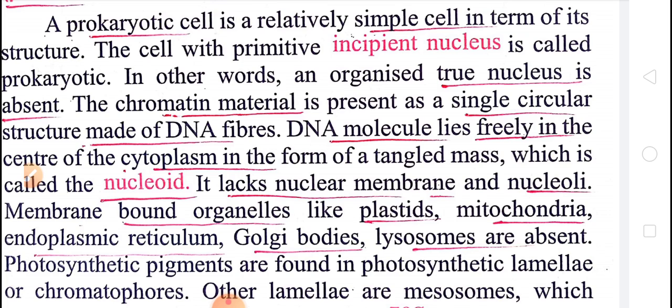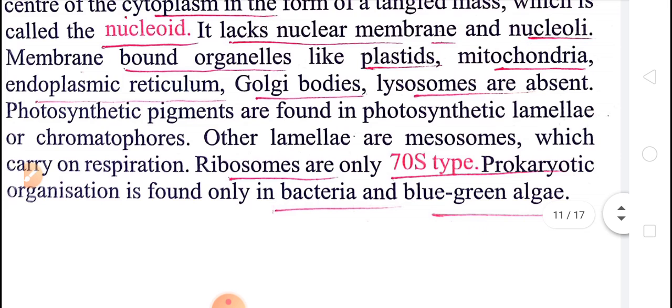The prokaryotic cell lacks the nuclear membrane and nucleoli, and membrane bound cell organelles like plastid, mitochondria, endoplasmic reticulum, Golgi bodies, lysosomes, these all are also absent in prokaryotic cell. And they have only the 70s ribosome. Ribosomes are present but 70s. Example, bacteria and blue green algae.